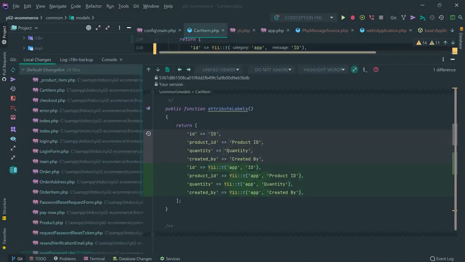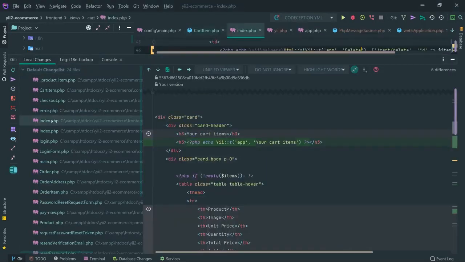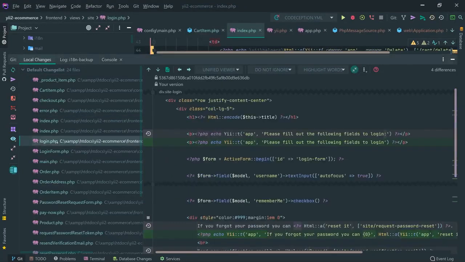Okay, so here I went through all my files and simply made the messages translatable, wrapping them inside the T method with app category. It's a good practice when you write an application to always write with the T method.